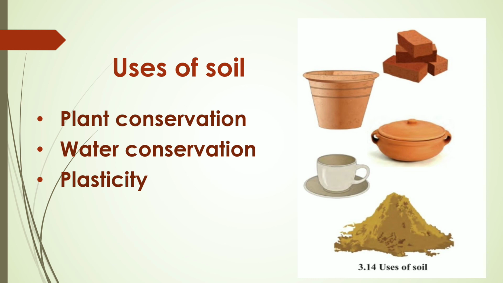Plasticity. It is because of this property of soil that we can use it for making articles of various shapes. The articles made from soil are water storage, earthen pots, earthen lamps, idols, bricks. These articles are baked in order to make them hard.